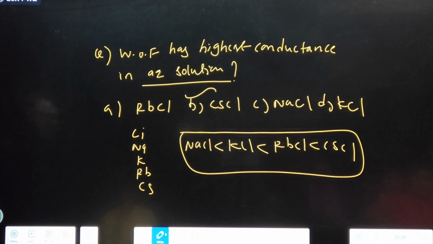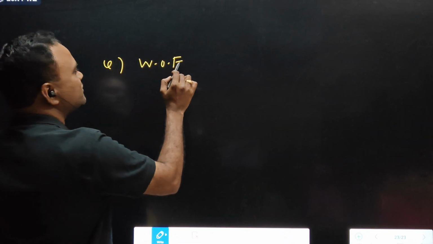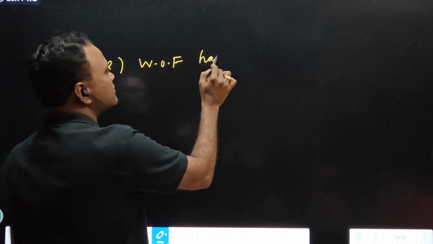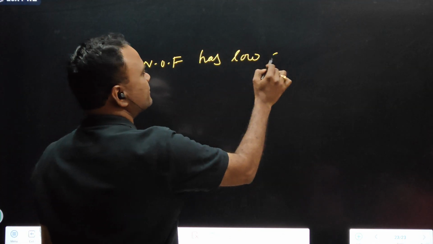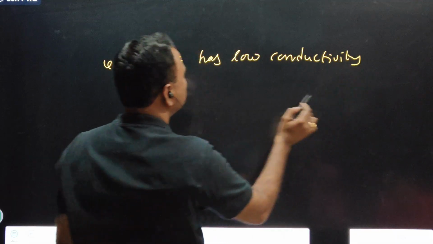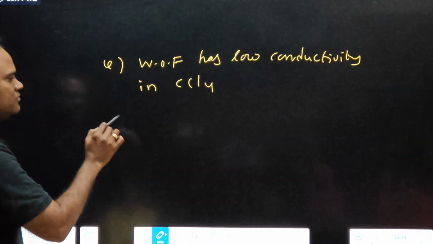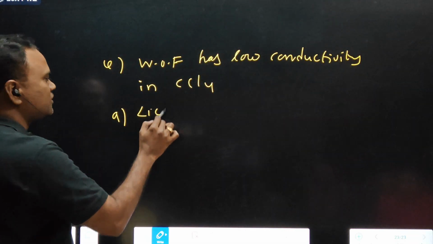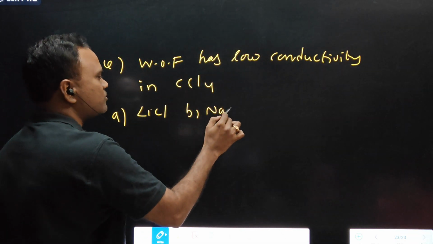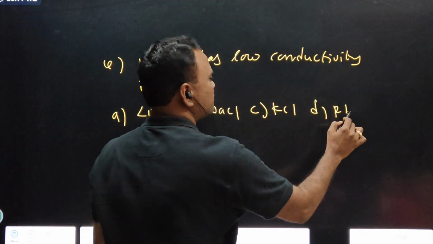Next question. Which of the following has low electrical conductivity in CCl4: lithium chloride, sodium chloride, potassium chloride and rubidium chloride?